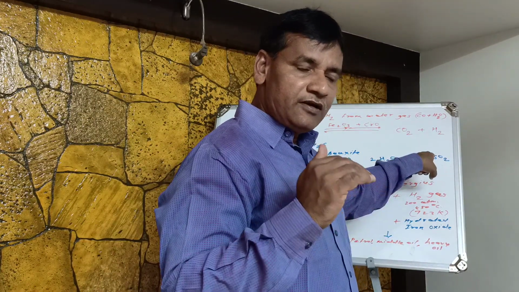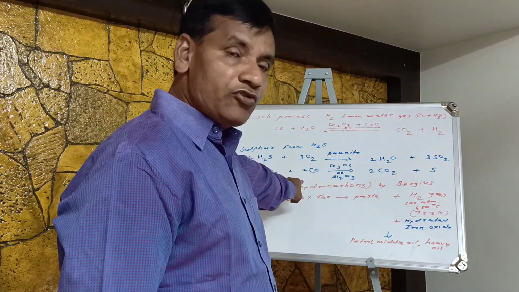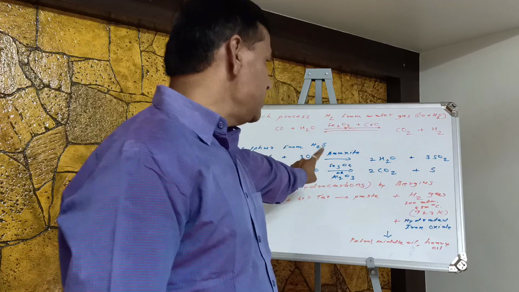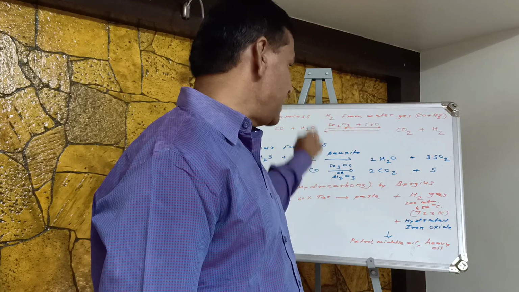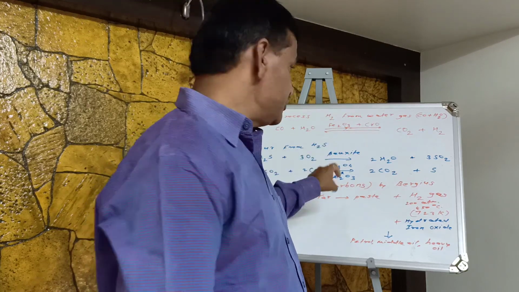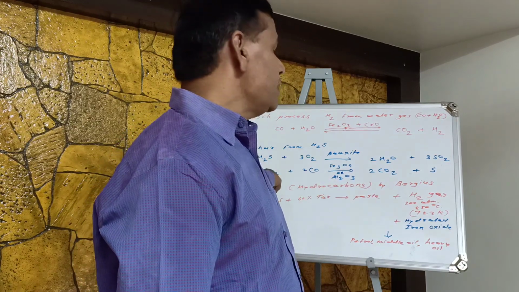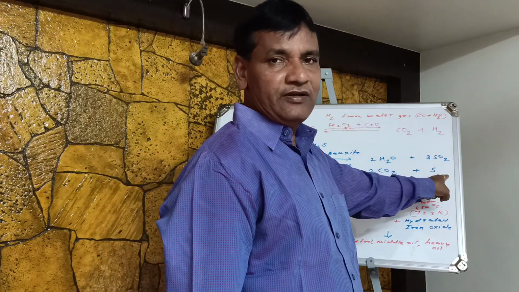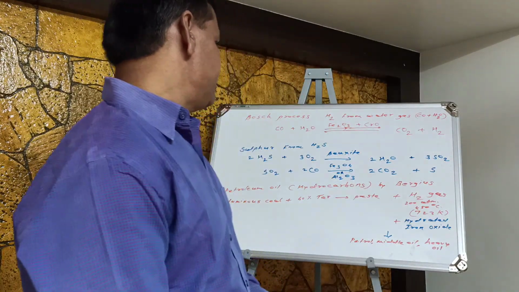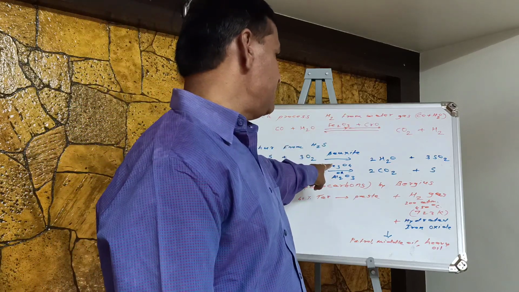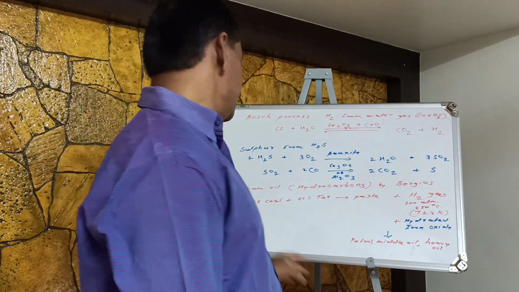and this sulfur dioxide produced in the first step is again treated with carbon monoxide, and for this reaction Fe3O4, ferric oxide, is used as a catalyst, or as a second catalyst we can use Al2O3, aluminum oxide. So this SO2 converts into pure sulfur. So this sulfur material is obtained by this process. Here also bauxite and Fe3O4 or Al2O3 are used as catalysts.